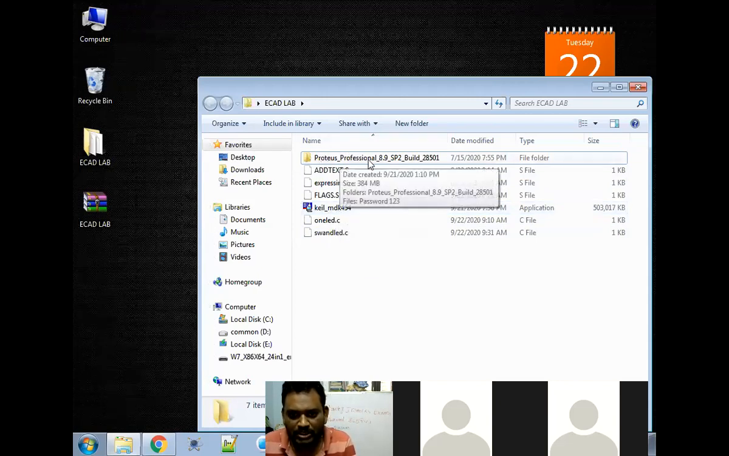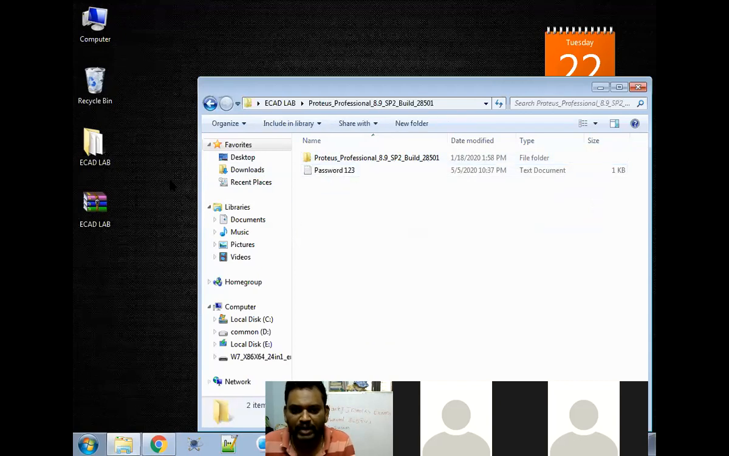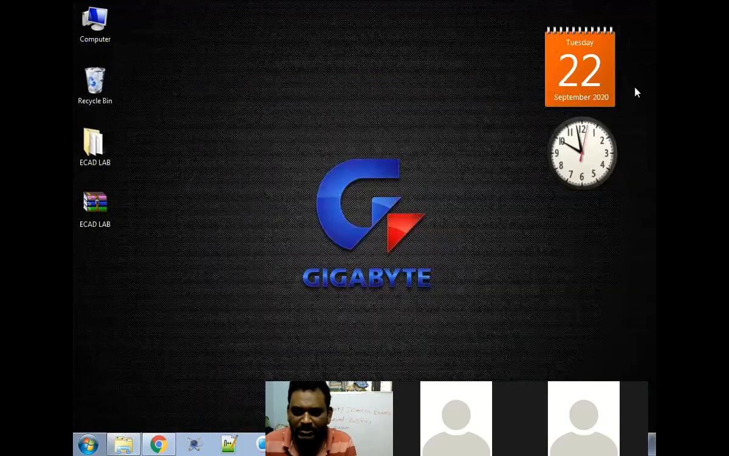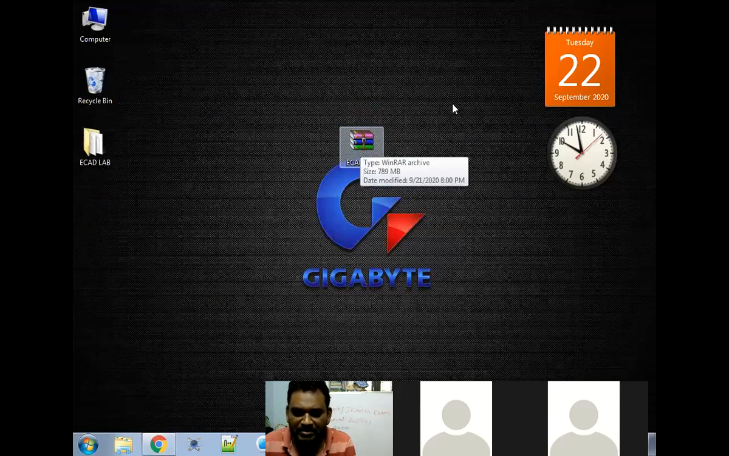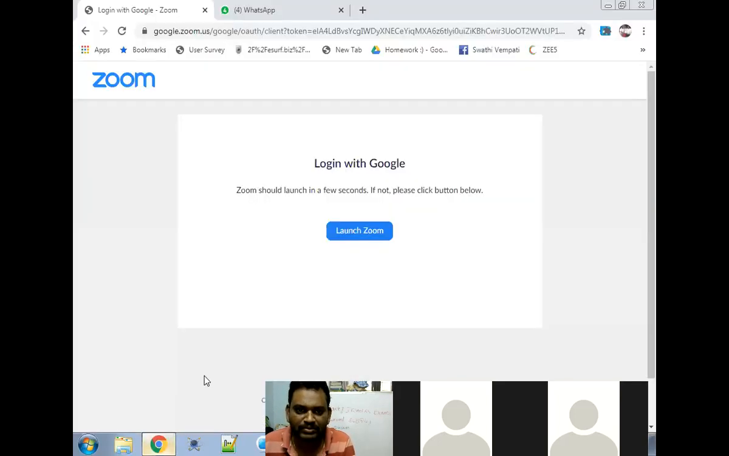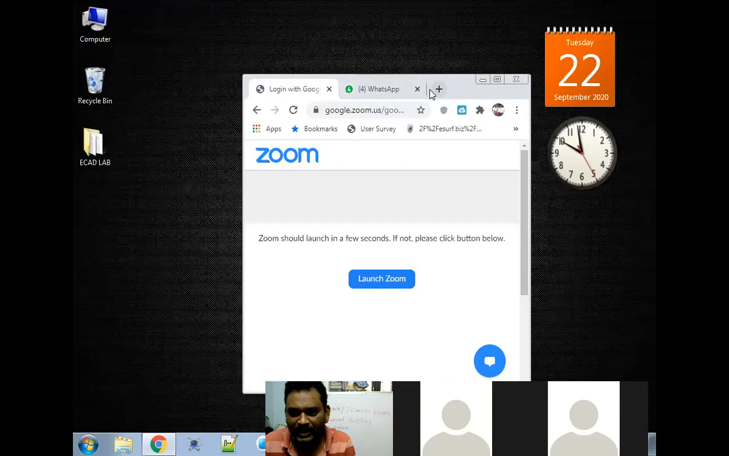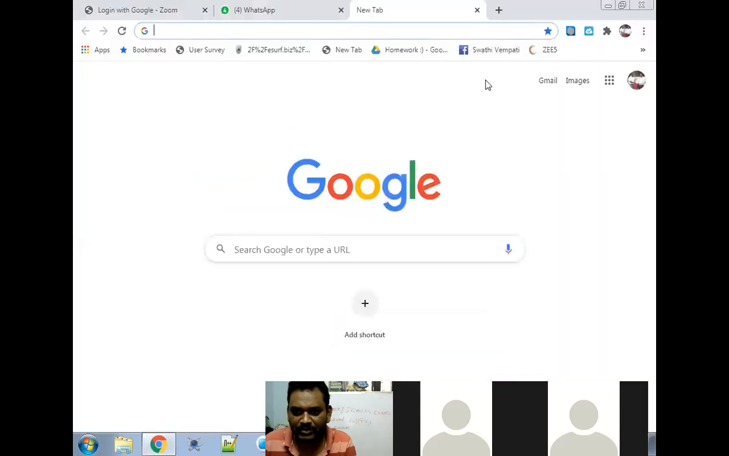And Proteus Professional. Because you don't have ARTAS, that's why Proteus Professional you must download. If you download it from that ECAD lab, you get this type of file, which may not open for a lot of people. So you need to install WinRAR. Where do I download WinRAR? Just any software, this is not for our class. Any software, if you want to open it, this is the simple way. The simple trick I want to tell here.